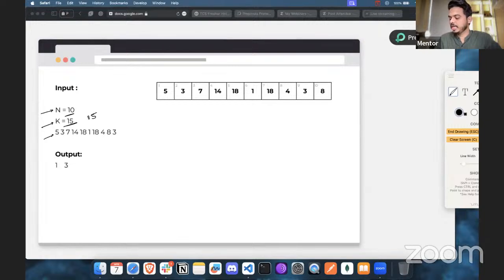So these are the inputs that you have, like in room 1 there are going to be 5 coins, in room 2 there are going to be 3 coins, so on and so forth, right? I have converted that into this array-like structure so that it will be easier for you to read. Now, as they have mentioned that the room numbers start from 1, I have given this index here, 1 to 10.